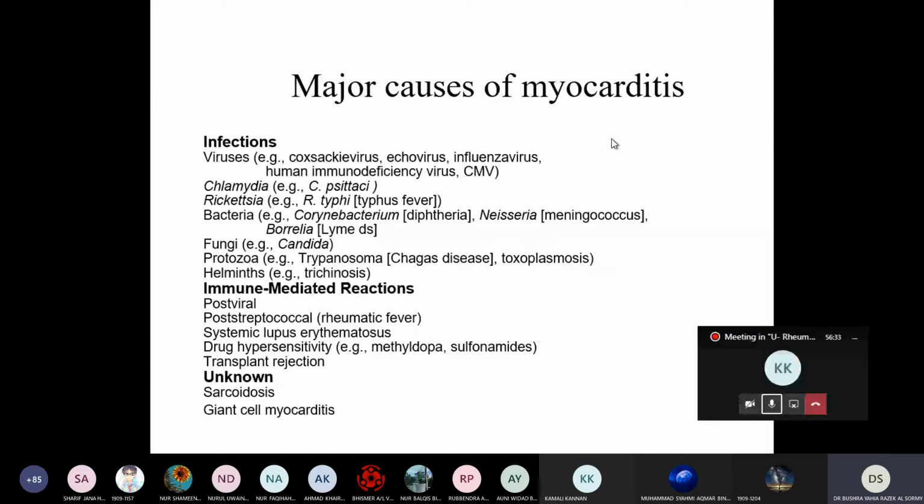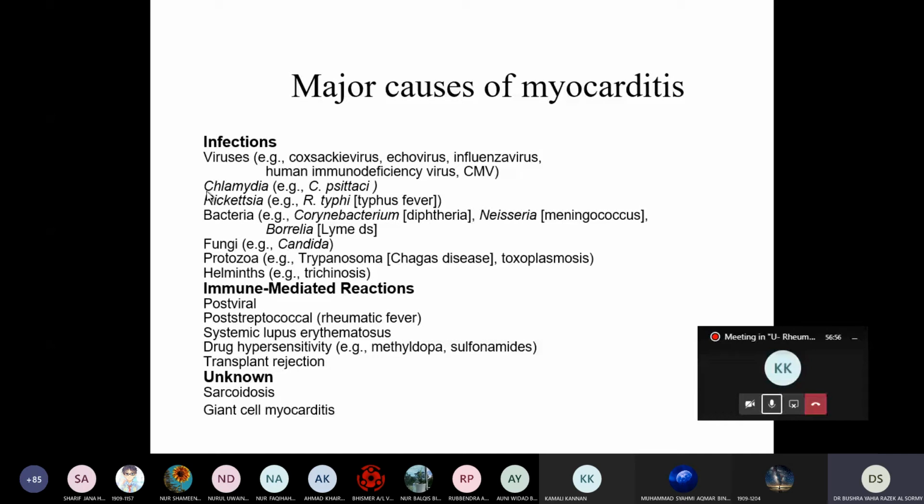If you have myocarditis, what is the major cause of death? It is the arrhythmia, actually. In this case, only in the autopsy does it appear that the myocardium is inflamed. There are a lot of lymphocytes in the myocardium.